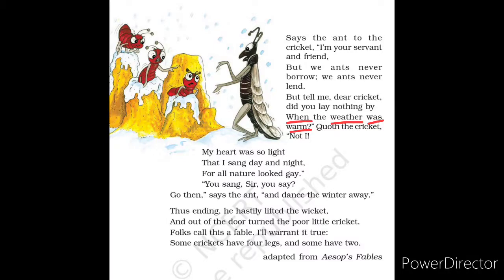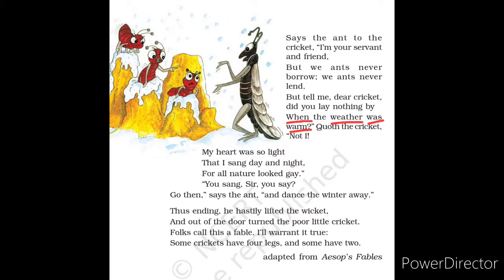So you can see the consonant letter that repeats again and again in the same line. W is the first letter, the consonant letter, and when, the second word weather, the third word was, and warm. This is called alliteration. Repeating of the same sound again and again in the same line is called alliteration.